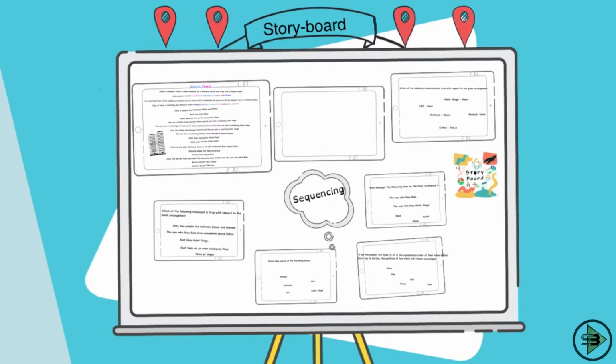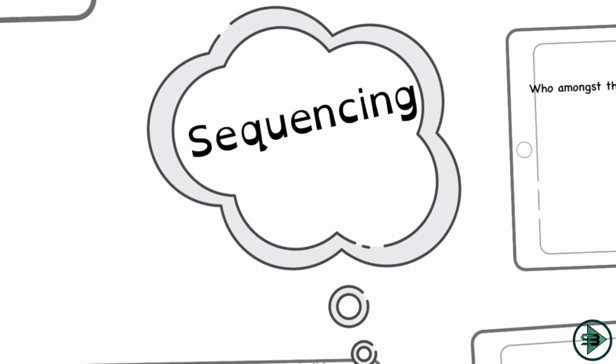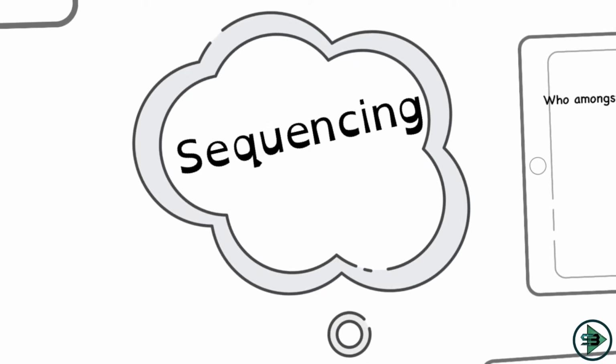So we start with the next puzzle, which is on sequencing. In a sequencing kind of puzzle, we'll be given information and we have to arrange this information in terms of sequence. So what will come first, what will come second, what will come third, what will be second last, what will be last. All the information that is given to us will have to be arranged in the form of a sequence, and that is where it becomes different as compared to tabulation, because in tabulation we just compare the information. In sequencing you have to compare as well as sequence them in the right order.